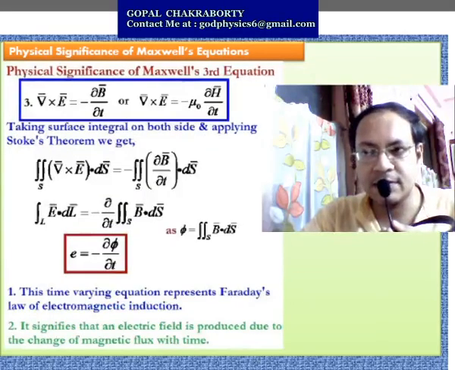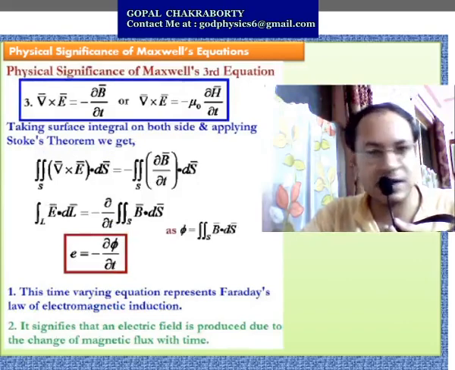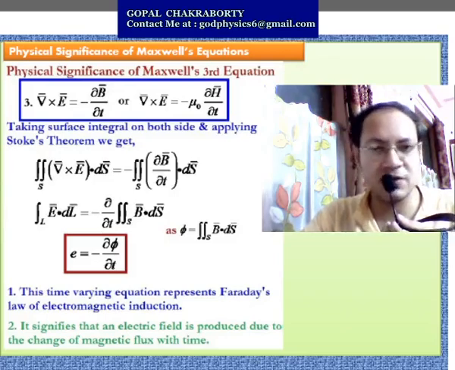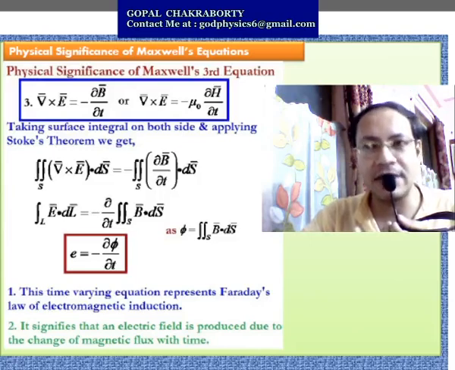Now come to the physical significance of the third equation, which is del cross E equals minus del B by del t. First of all, we take the surface integral on both sides. Then we apply Stokes theorem, which converts the surface integral to line integral, and we will get the integral of E dot dl equals minus del by del t of the surface integral of B dot ds. So the integral of B dot ds equals phi, that is the magnetic flux. So we will get E equals minus del phi by del t.